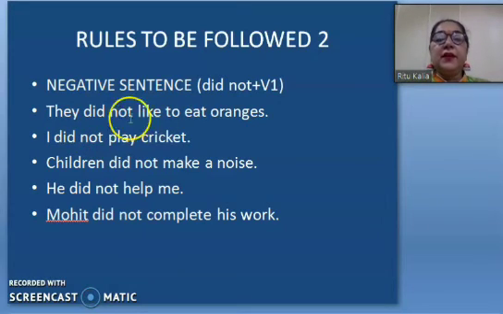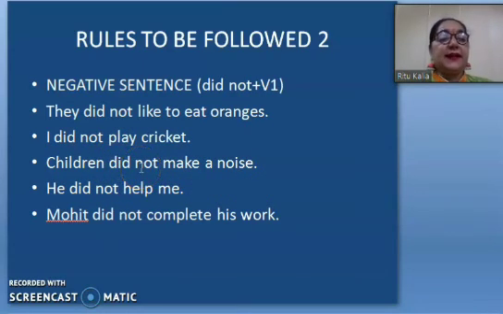I have written, they did not like. Did not is negative and I'm using the first form to eat oranges. I did not play cricket. Did not is negative and play is the first form of verb. Children did not make a noise.